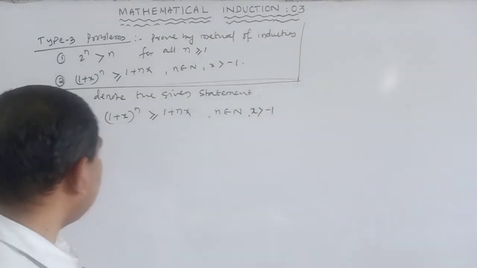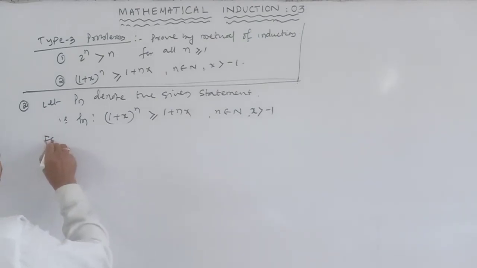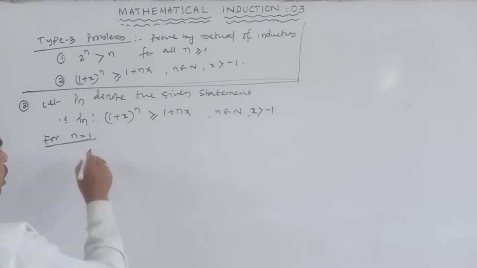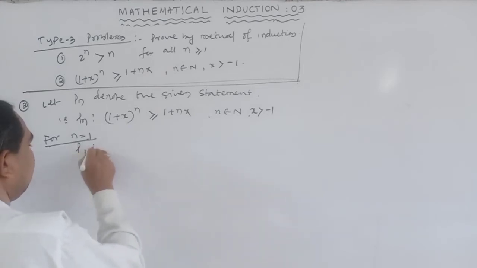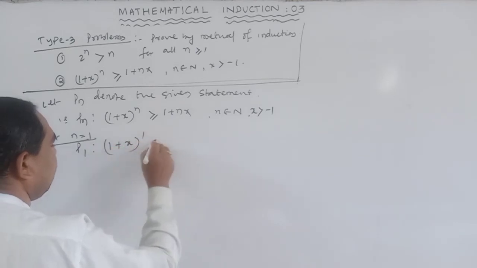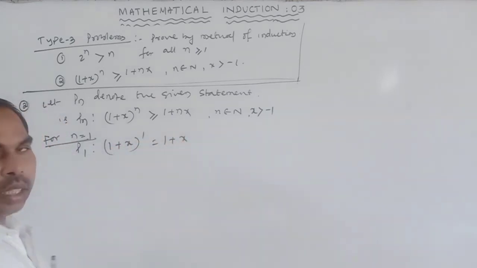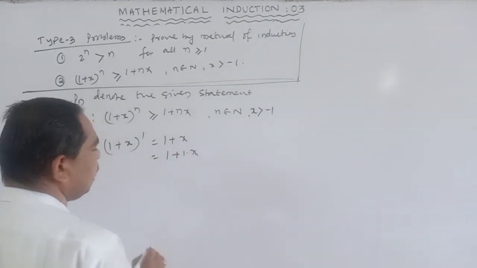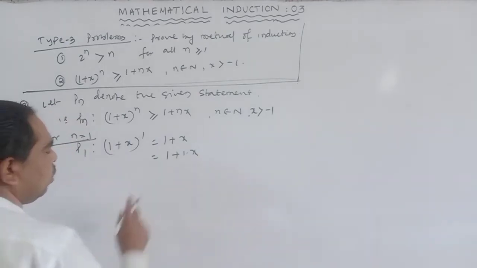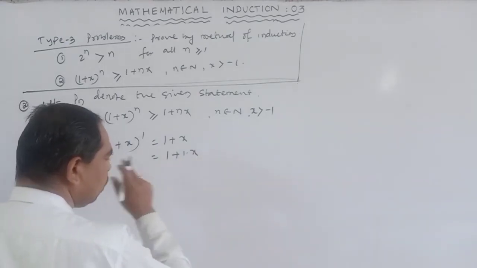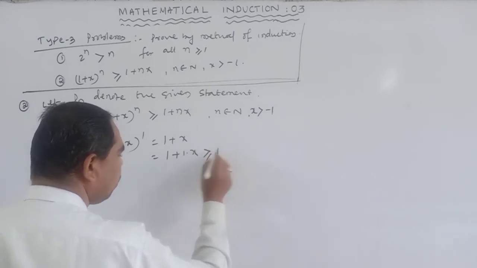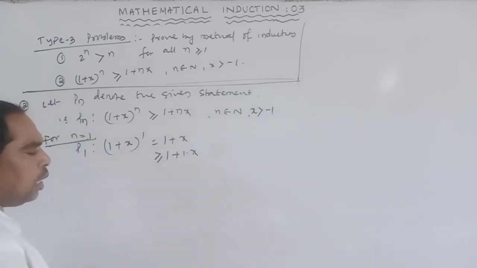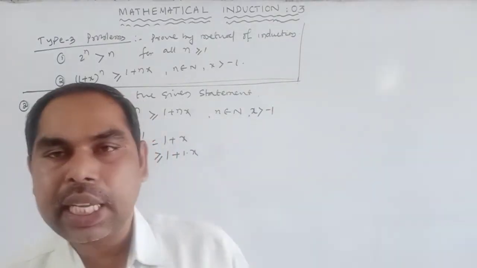For n equal to 1, P(1) is (1+x)^1, which is equal to 1 + x. So 1 + x is equal to 1 + 1 into x, which is greater than or equal to 1 + 1 into x. Greater than or equal means a is greater than or equal to b.